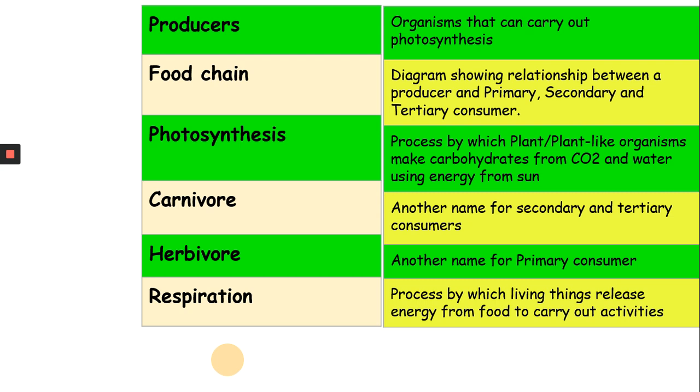The producers are organisms that can perform photosynthesis. Food chain is a diagram which shows the relationship between producer, primary, secondary, and tertiary consumer. Photosynthesis is a process by which plants can make carbohydrates using carbon dioxide and water with the help of the energy from the sun. We all know that carnivores are animals which feed on the flesh of the secondary and tertiary consumers. Herbivores is just another name for primary consumers, that is animals who feed on plants.